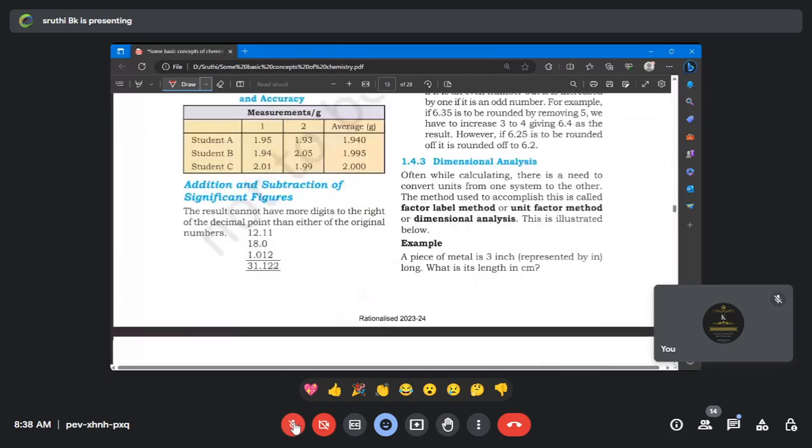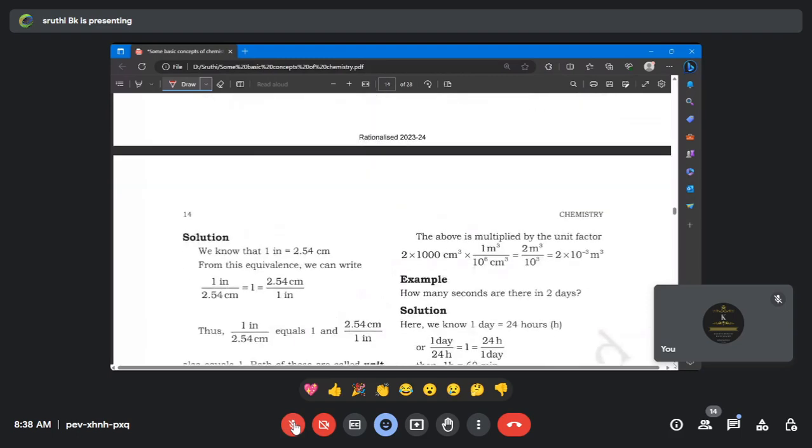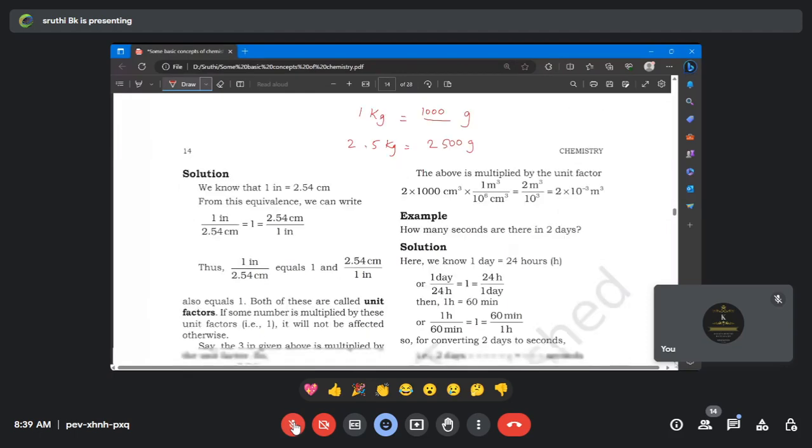These things are very basic about dimensional analysis and all. You can just go through what you will do as usual. Like let's take 1 kg. What is 1 kg? 1 kg is equal to how much gram? 1,000 gram. Okay. So then what is 2.5 kg? 2,500 gram. Very good. The same thing you can go ahead. So this is dimensional analysis. They have done it in some other method that is not needed. When solving problems, this is what we are following. So as usual method, we can go ahead.